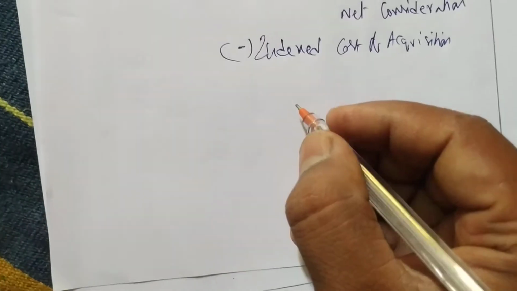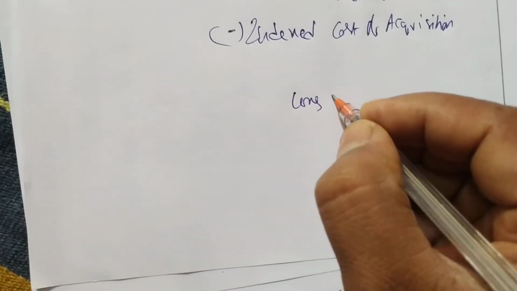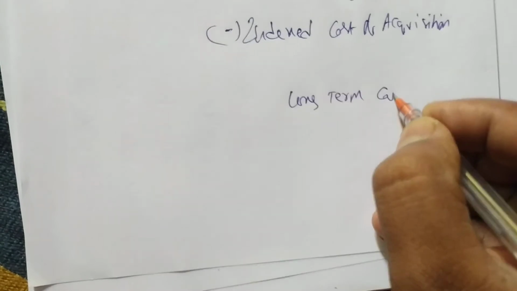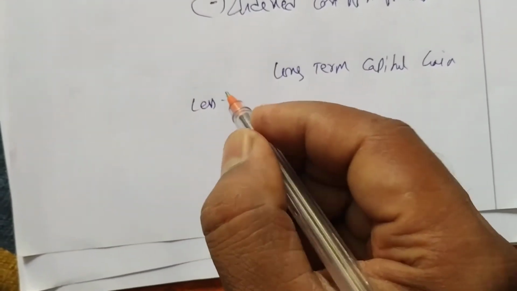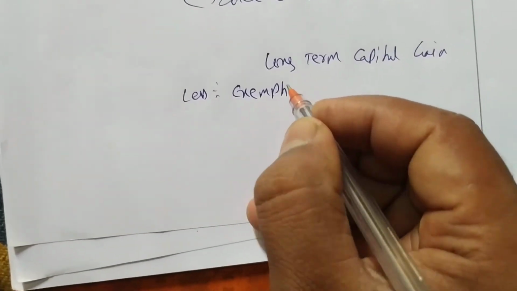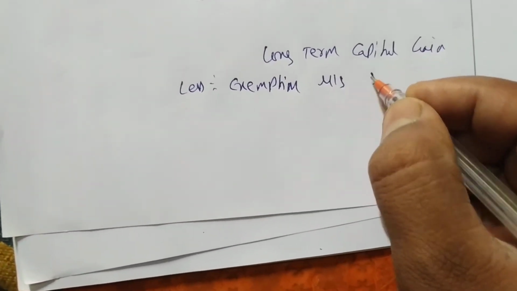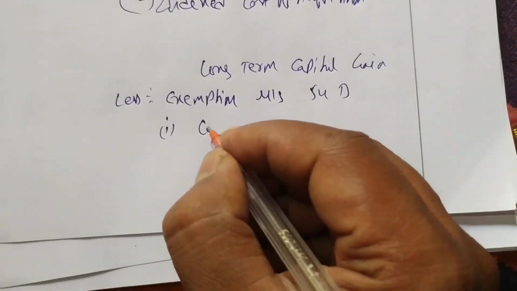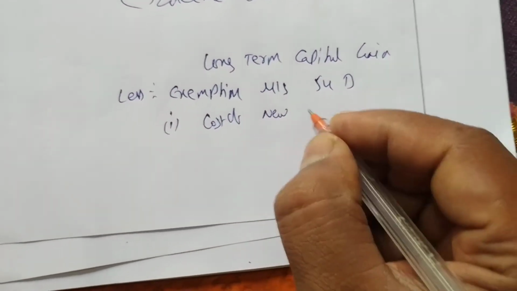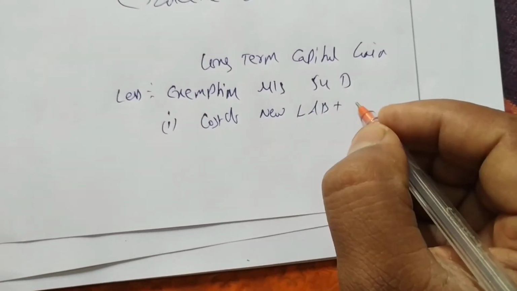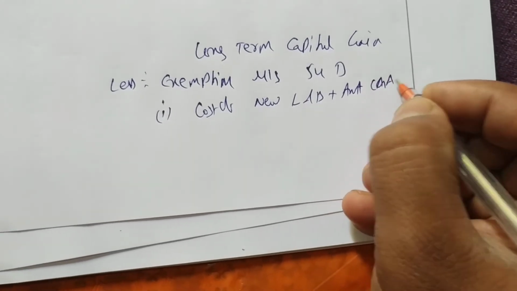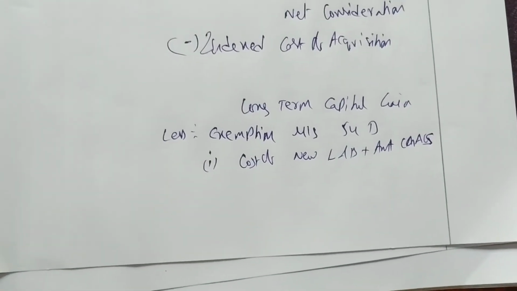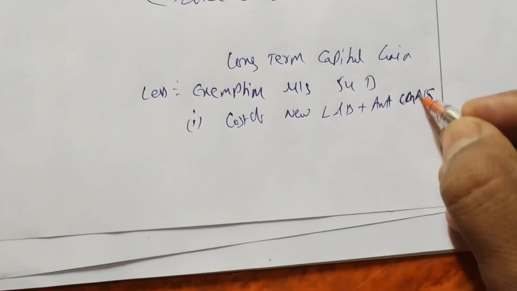Okay, next some line I'm leaving space, long term capital gain, then exemption. Exemption under section 54D. Okay, so let me write what that will be: the cost of new asset, new land and building, plus amount deposited into capital gain account scheme, CGAS.